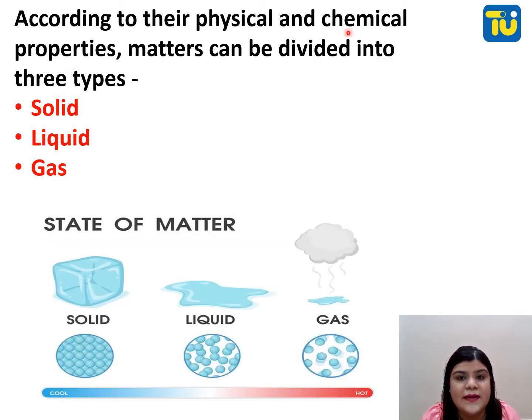According to their physical and chemical properties, matter can be divided into three types: solid, liquid, and gases. Can you see this? Solid, liquid, and gases. And can you see this also? They are tightly packed, they are loosely packed, they are more loosely packed.